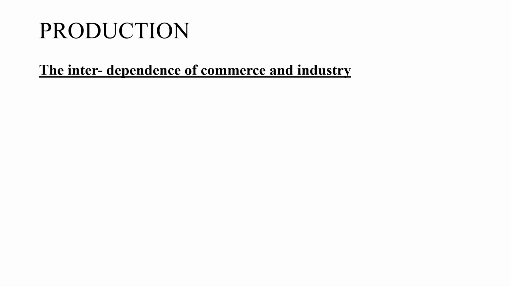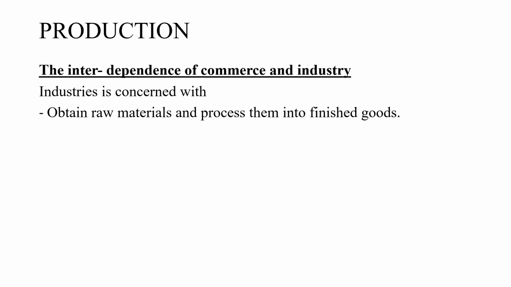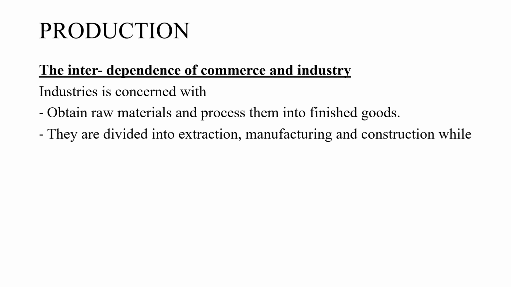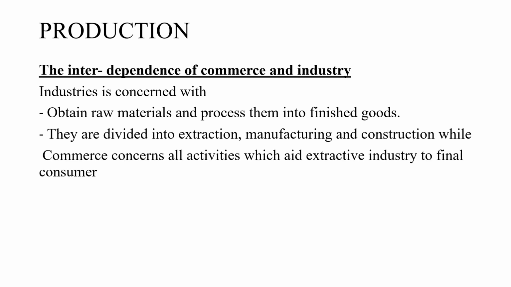So we end today's lesson by looking at the interdependency of commerce and industry. We want to see how commerce and industry depend on each other. Remember, they're all just branches of production. Industry is concerned with obtaining raw materials and processing them into finished goods. Like we said, they're divided into extraction, manufacturing, and construction. On the other hand, commerce concerns all activities which aid extractive industry to final consumer.